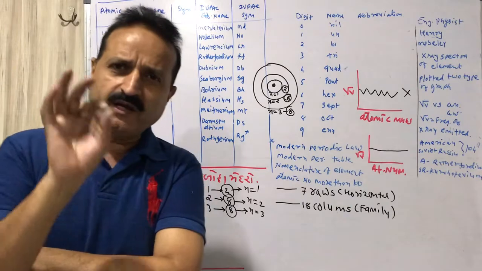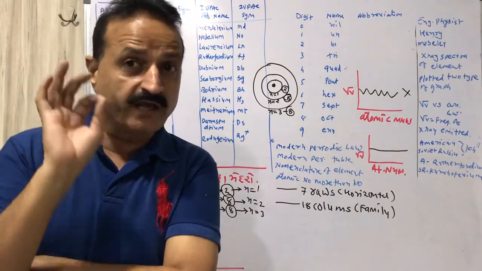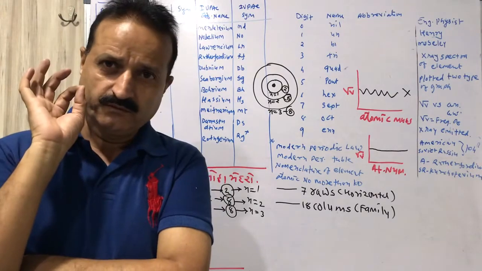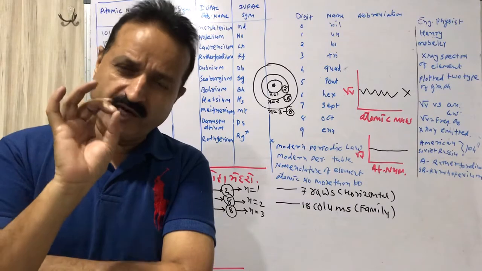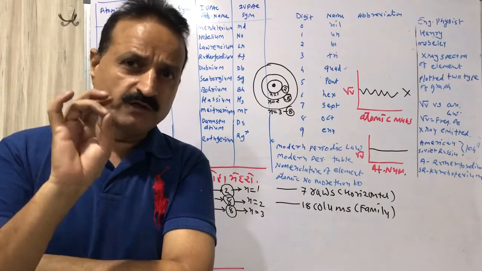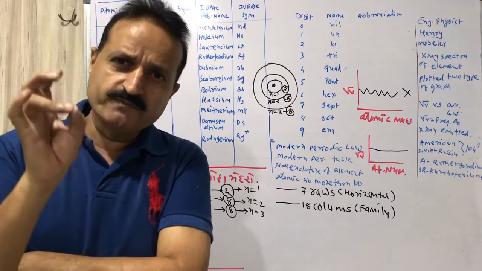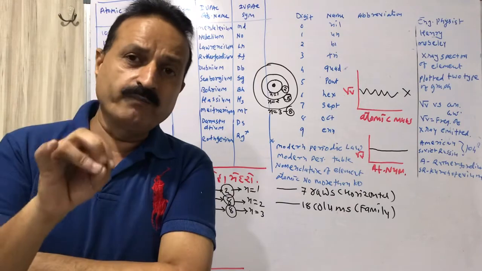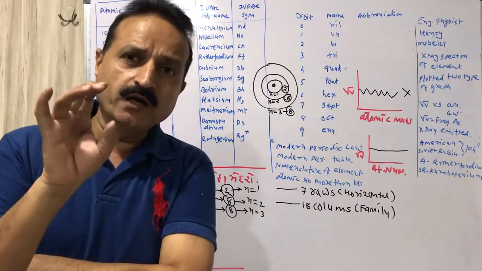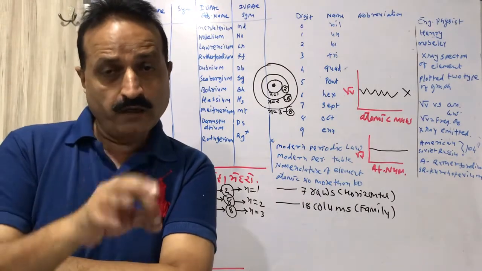Suppose we have atom number 101, then what will be the name of 101? 1 means what? Un. 0 means what? Nil. 1 means what? Un. Un, nil, un, and the suffix -ium is attached, so the name of 101 will be unnilunium.